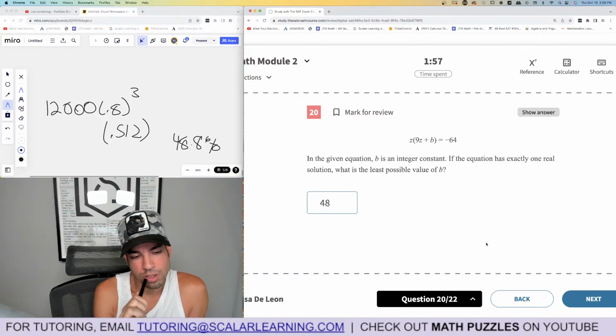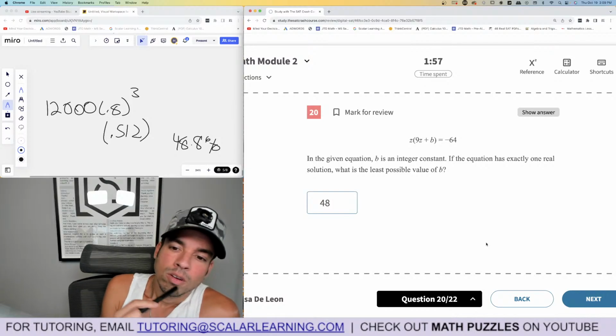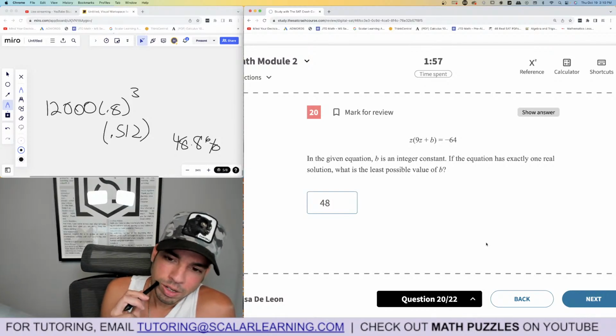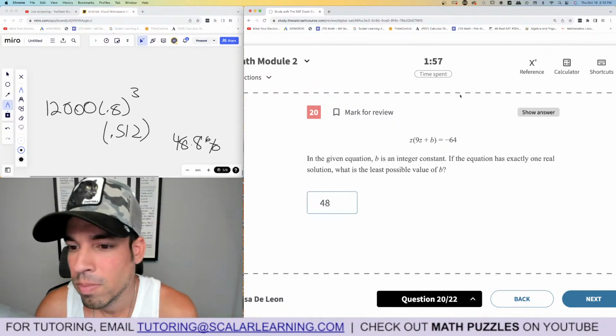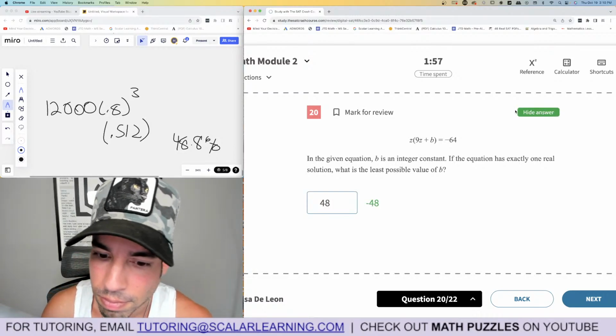One real solution, the discriminant is 0. Okay, hold on. 9z squared plus bz plus 64. So b squared minus 4a. I don't know. See what they said.